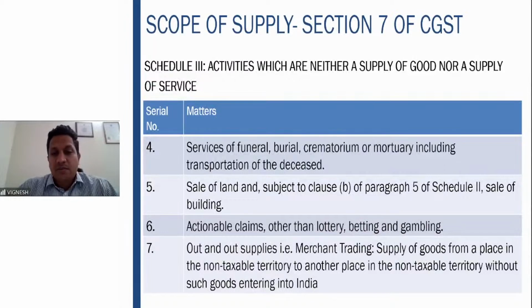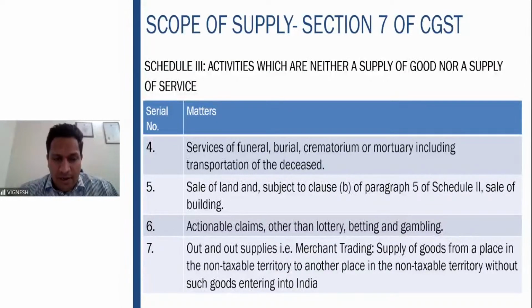Sale of land and, subject to clause B5, sale of building. I hope you understand this point. In Schedule 3, sale of land is totally exempt. But sale of building is subject to that, that is, sale of building if entire consideration is received after completion certificate or first occupation, whichever is earlier.